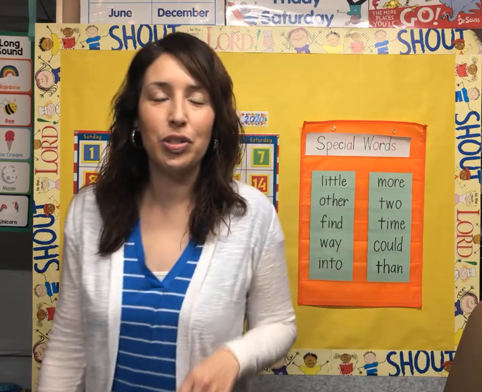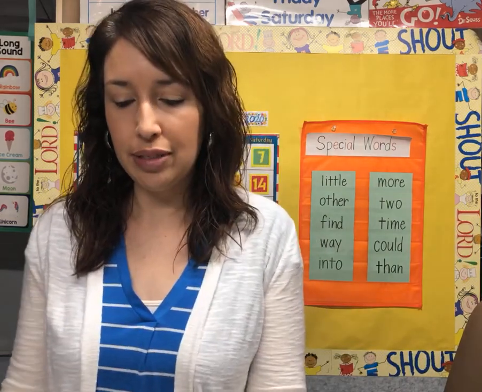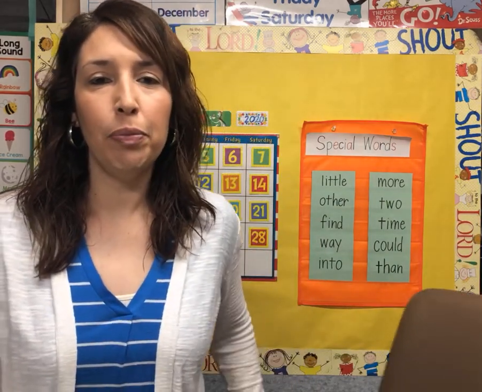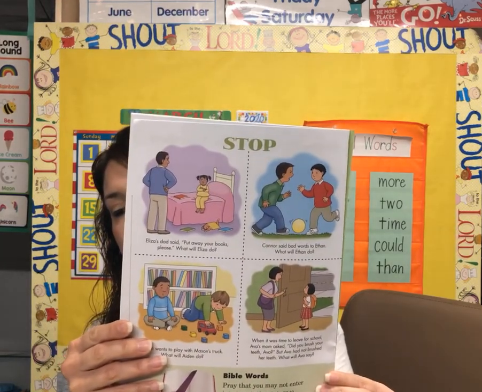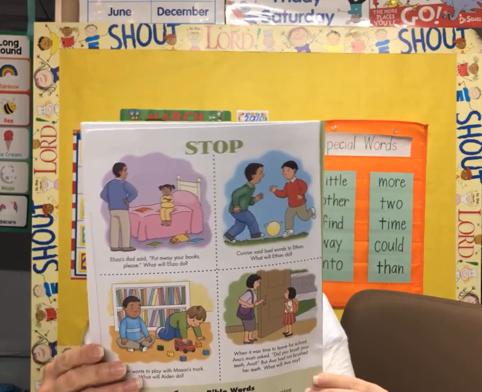Right, kindergarten, so I'm back so we can go over our lesson in our Bible book, our lesson on chapter 14, which is this page. Stop, and then it has the Bible words at the bottom. All right, so we're going to go over each picture, and we're going to talk about each picture and see what's going on.